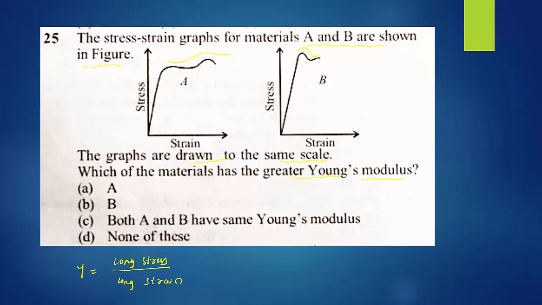So material A has a greater fracture point, meaning elongation is greater. Elongation is greater means length is greater. Length is greater means Young's modulus is greater. Young's modulus is greater for material A than for material B. So we go for option A. Option A is the right answer.